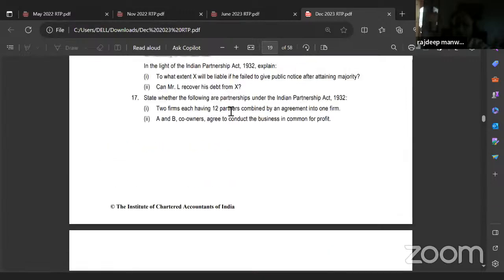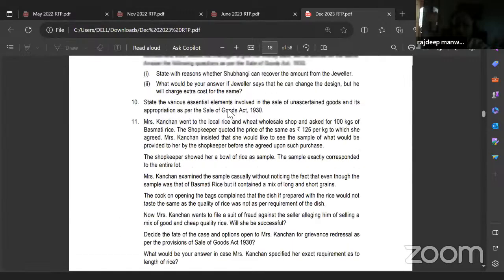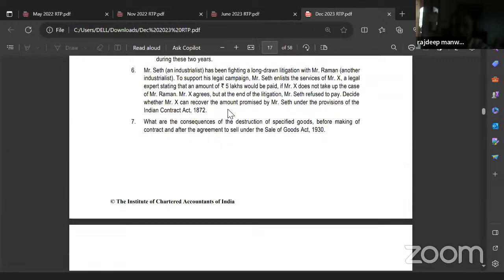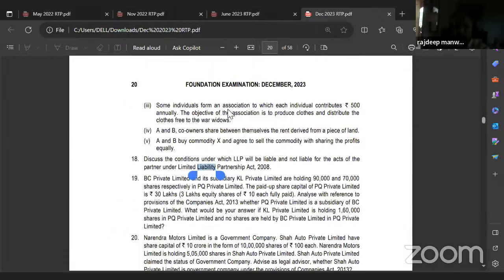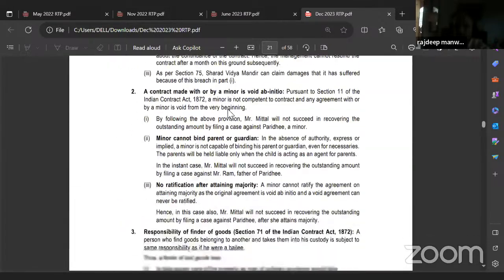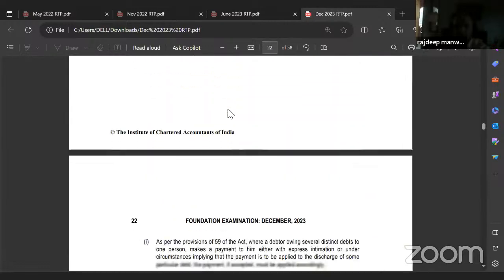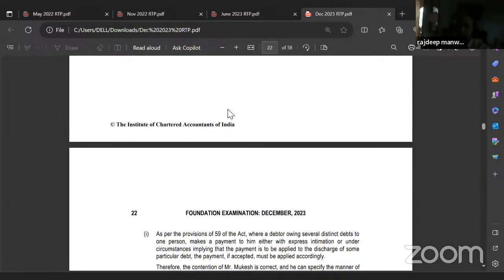Read the question again. Yes, sir. Just a minute. I'm scrolling down. What are the consequences of the destruction of specified goods before making of contract and after the agreement to sell under the Sale of Goods Act 1930? Agreement to sell. When there's an agreement to sell, does the property in the goods get transferred from the seller to the buyer or no? Does the property in goods get transferred to the buyer when there is an agreement to sell, or it gets transferred only after the contract of sale?